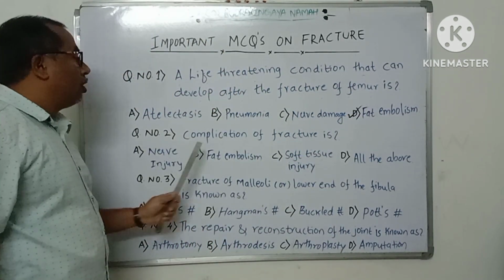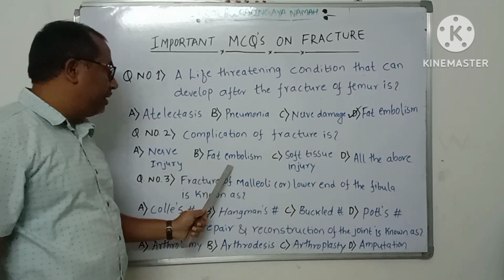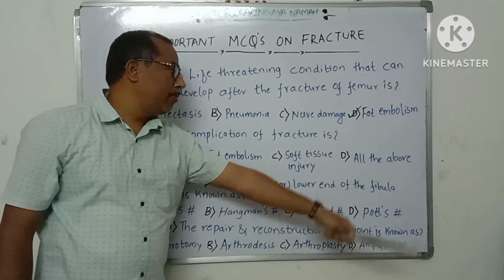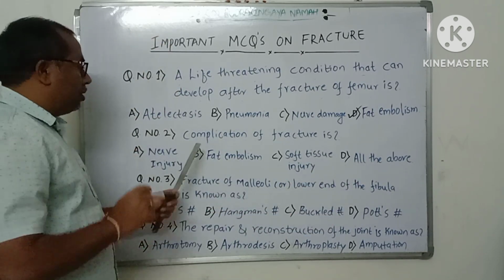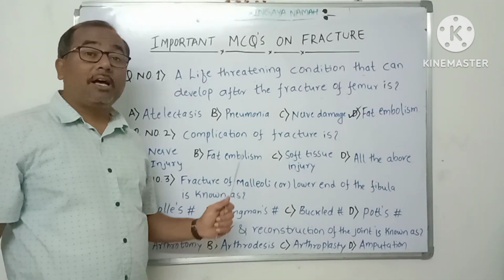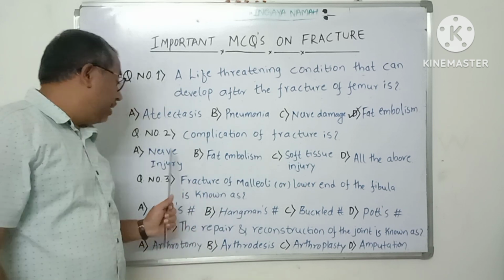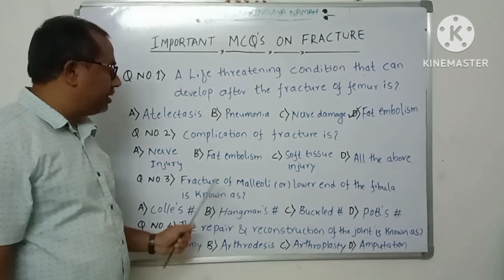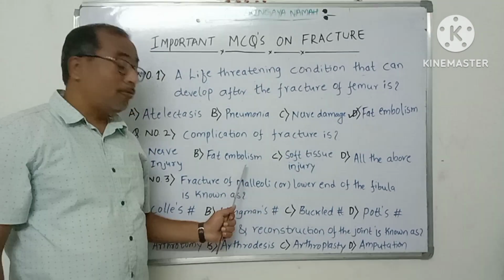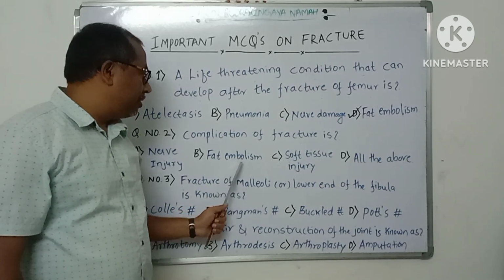Next, question number 2. Complications of fracture is: option A nerve injuries, option B fat embolism, option C soft tissue injuries, option D all of the above. The complications of fractures: first is nerve injury. Because nerves are present around the bone, whenever there is a break in the continuity of bone, there is a chance of nerve damage or nerve injury. So this is correct. And fat embolism, as I have already discussed, is a serious complication of the fracture, so this is also one of the complications.